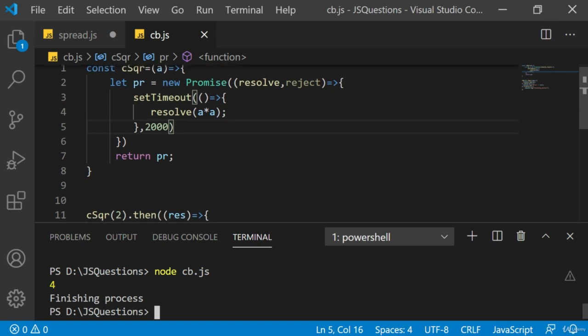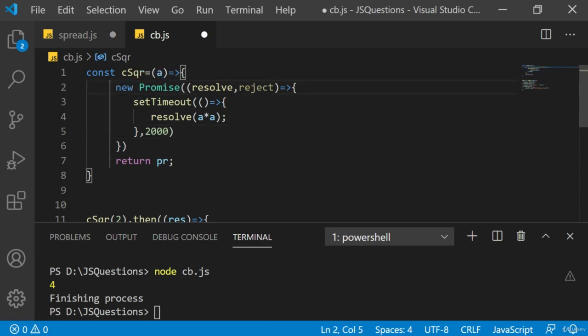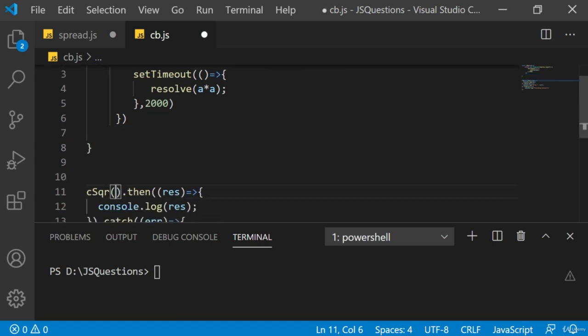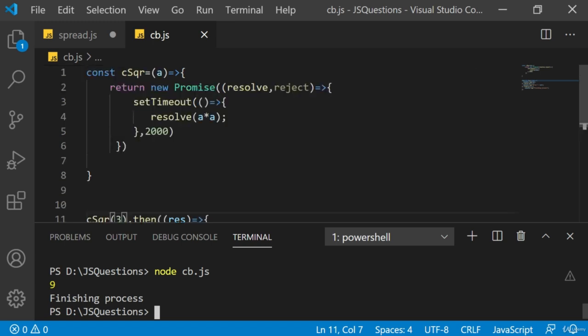We can still improvise this code. I do not need this PR object, right? I can simply say, let's not write this. I'll say return. It is one and the same thing, and I don't need this return statement. This is a more appropriate and lesser line code that you write: return new promise, and that does the job. Let me run it again to show that there is no change. To make sure that it's a new code, I'll just change this value and run it again. So we have 9 here, which shows that it is perfectly configured.